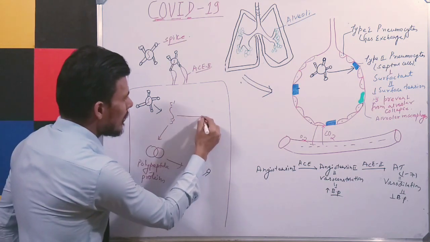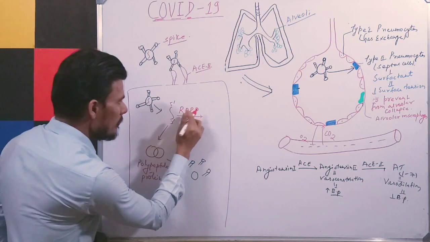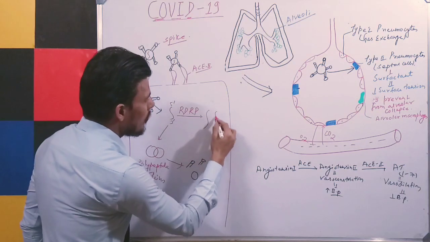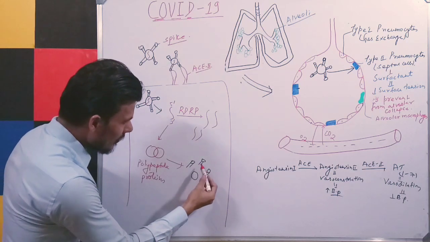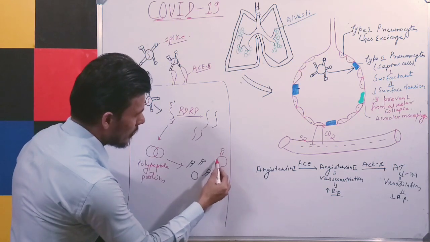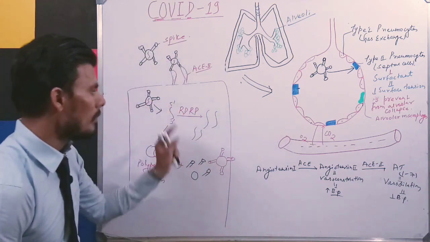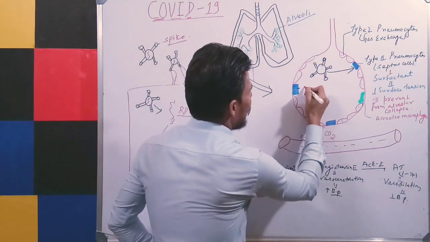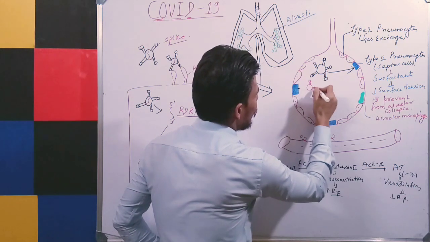And this RNA, by using RNA dependent RNA polymerase, by using this enzyme. What is that enzyme? RNA dependent RNA polymerase. They will form a number of RNA strands, right? Now all the other structures have been formed here, so they will form a new coronavirus here by replication. Okay, by replication they are forming a number of new coronavirus. So a number of new coronavirus have been formed and released from this pneumocyte cell.